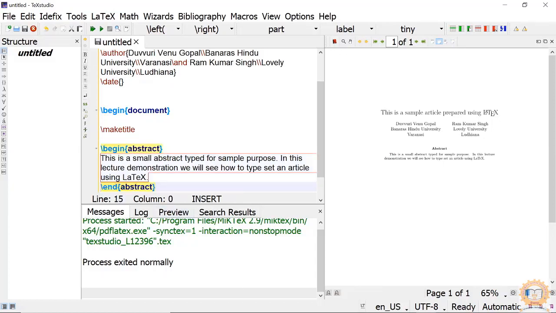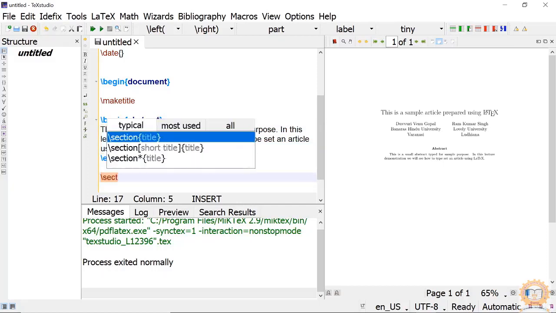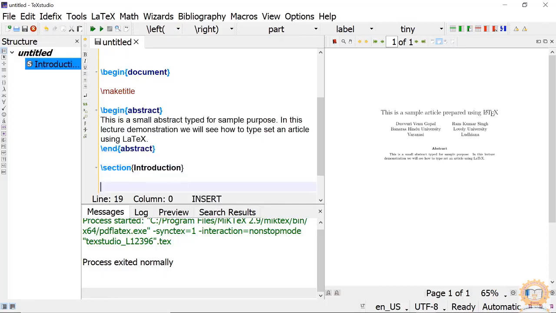Okay, then after the abstract what is the thing? We have to type the introduction. For that there is no environment. Now we are using commands like \section. In an article there will be various sections. So this section is Introduction. Okay, like that. Then we typeset the matter here.